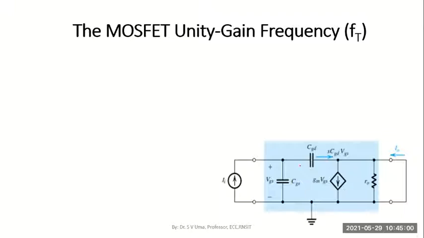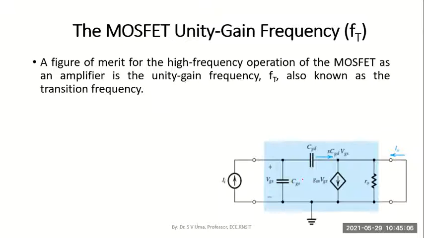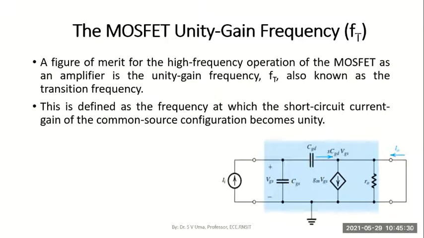Next, we have something known as the MOSFET unit gain frequency, also denoted as FT. This is a very, very important factor. It is called the figure of merit of a MOSFET circuit. And this figure of merit for high frequency operation of MOSFET is known by unity gain frequency. It's also called the transition frequency. That's why it has the subscript T. FT stands for transition frequency, or it is called unity gain frequency.